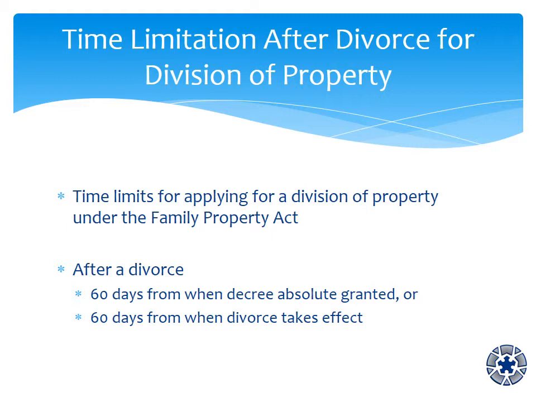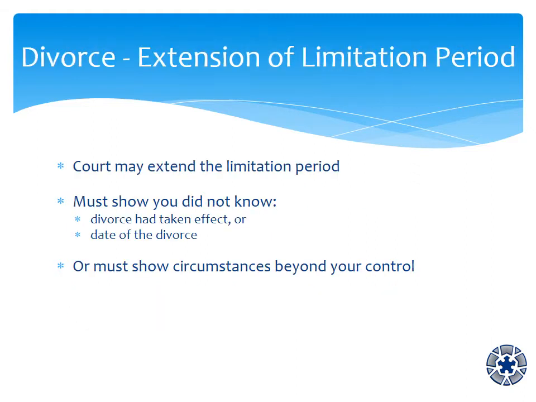After a separation of common law partners or the divorce of married spouses, there are specific time limits for applying for a division of property. Under the Family Property Act, the rules are different for pensions. After a divorce, the time limit is 60 days from the day a decree absolute of divorce is granted, or 60 days from the day on which the divorce takes effect. The court may extend the limitation period by such length of time as it considers appropriate. You would have to show that you did not know that the divorce had taken effect, or that you did not know the date of the divorce, or that there were circumstances beyond your control.